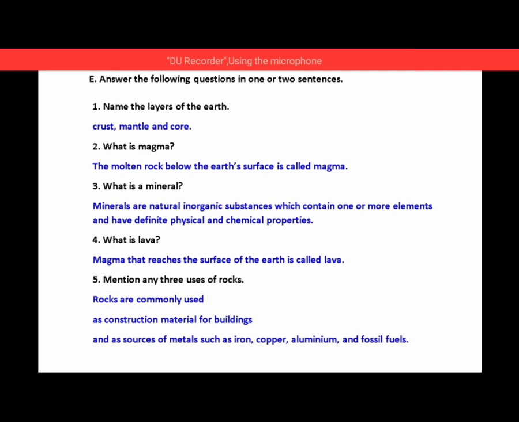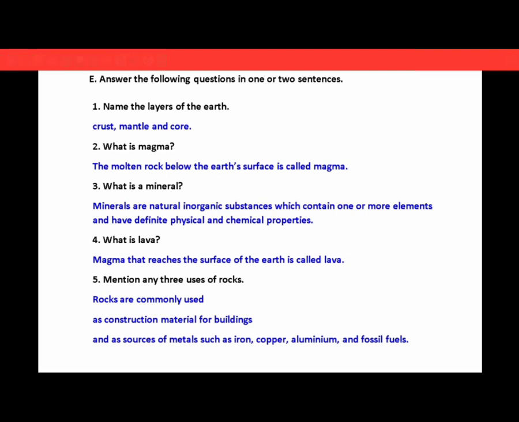What is a mineral? Minerals are natural inorganic substances which contain one or more elements and have definite physical and chemical properties. Next, what is lava? Magma that reaches the surface of the earth is called lava. Mention any 3 uses of rocks. Rocks are commonly used as construction material for buildings, and as sources of matter such as iron, copper, aluminium and fossil fuels. Understood, dear children?